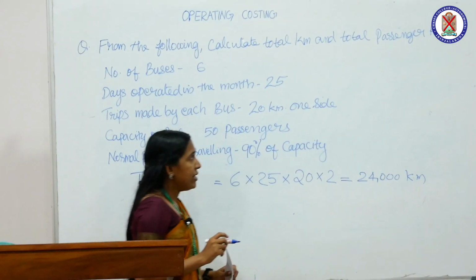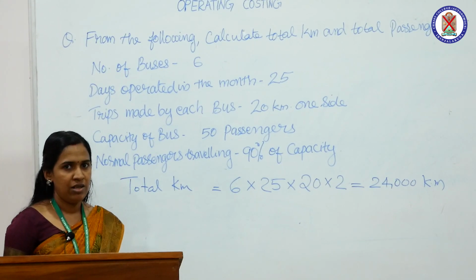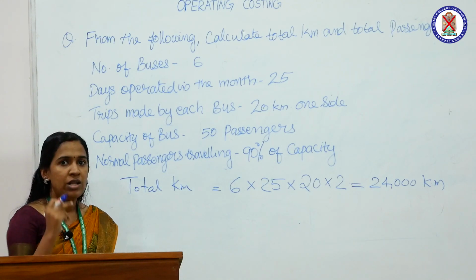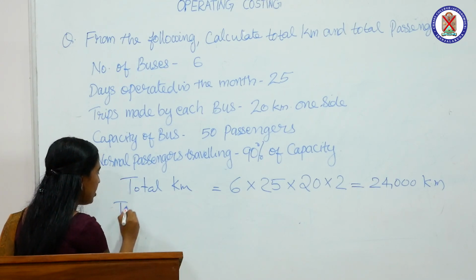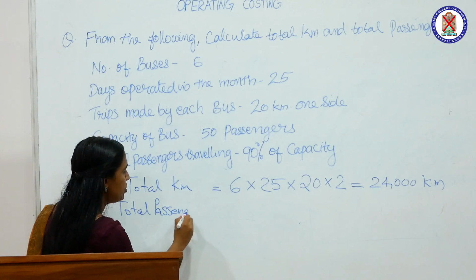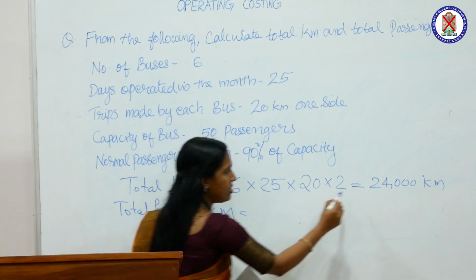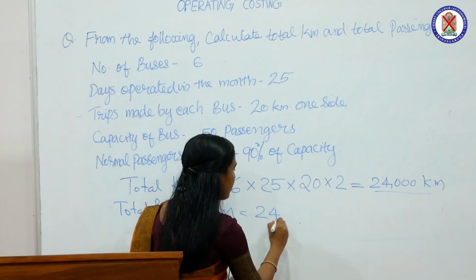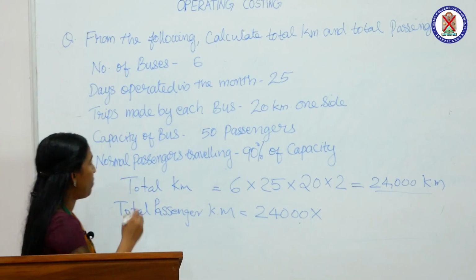Okay. Next, we have to calculate total passenger kilometer. We have to multiply the total kilometer travelled into the total number of passengers. So, the total passenger kilometer is equal to total distance travelled, that is 24,000, multiplied with the total number of passengers.